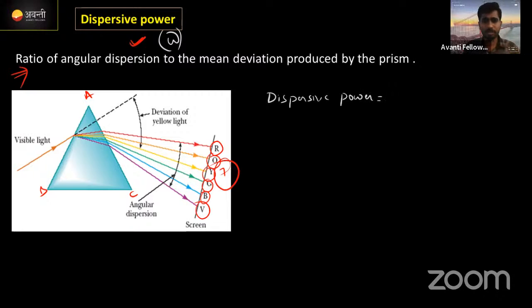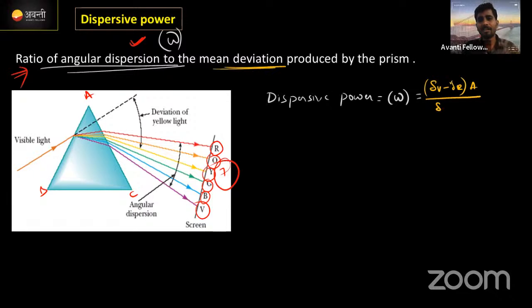Dispersive power, that is omega, is equal to the ratio of angular dispersion. Angular dispersion means last time only we found out. Correct ना? क्या था angular dispersion? Delta V minus delta R into A. Correct ना? Divided by mean deviation. Mean deviation क्या था? Delta.